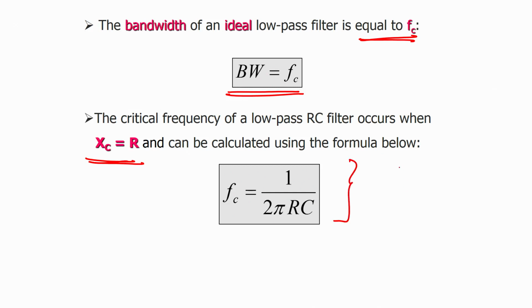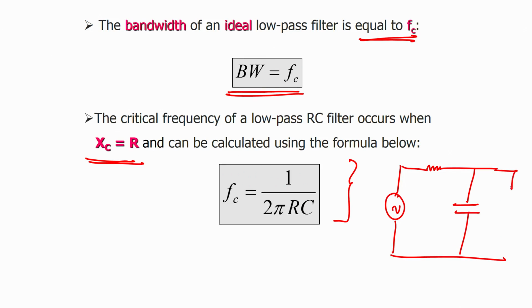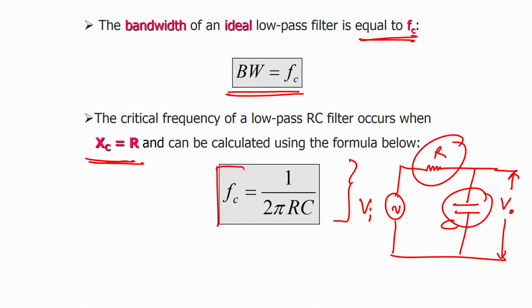That means if I design a filter, then I will have a resistor, I will have a capacitor, and then I will have output voltage Vo. So, depending on the value of R and the value of C, I can select my critical frequency.